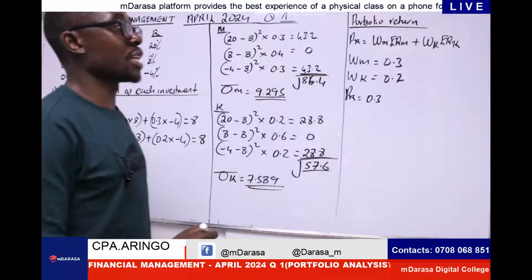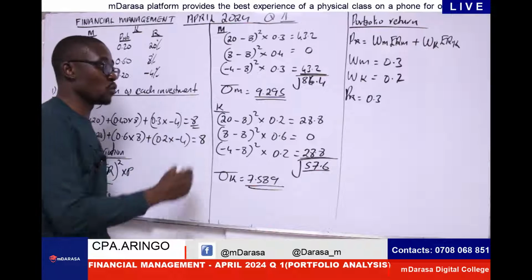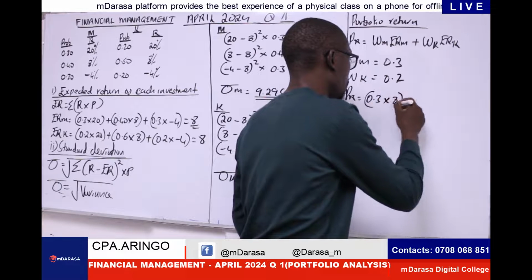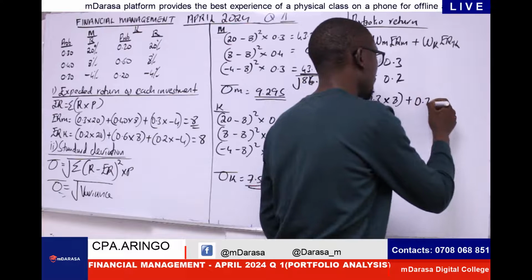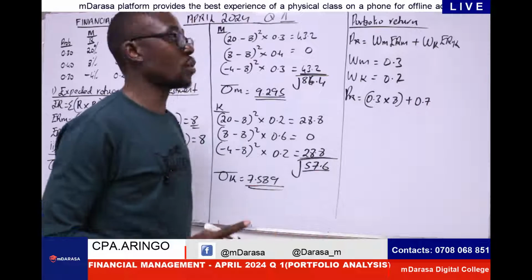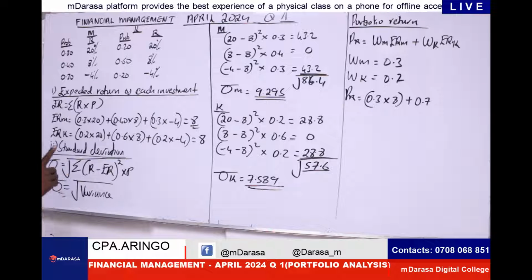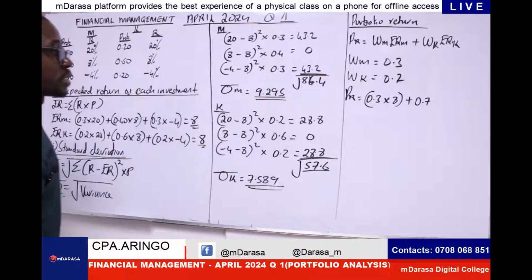Have we determined the expected return of M? Yes, which was 8. So 0.3 times 8. We're going to add the weight of K, which is 0.7. Have we determined the expected return for K? Yes, which was still 8.